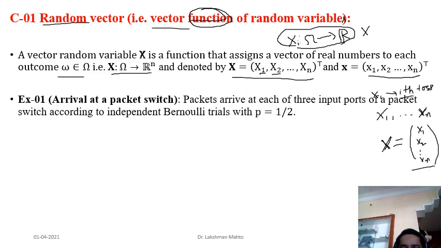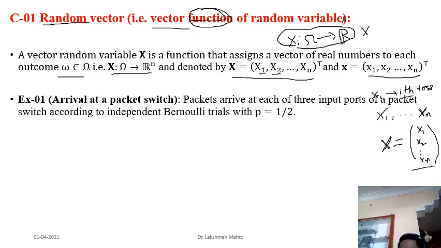What is the first example I am taking here? Suppose arrival at a packet switch. Regarding a switch, you might be aware of it, because you people are from EC, so those concepts might be clear to everyone. So a packet arrives at each of three input ports.